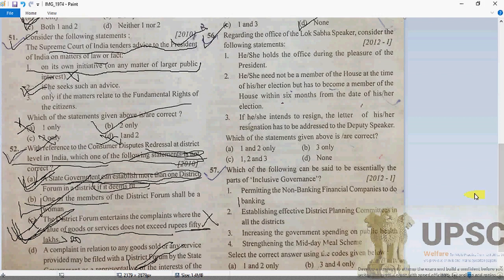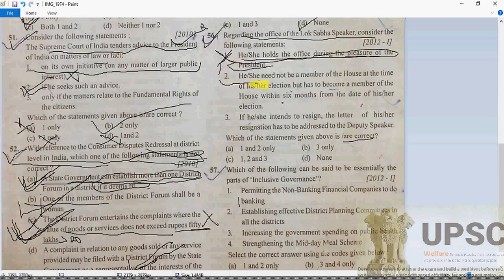We have to choose which option is correct. No, this is wrong, because the Speaker is elected by the winning party in the Lok Sabha. So how can it be according to the pleasure of the President? It's going to be wrong.